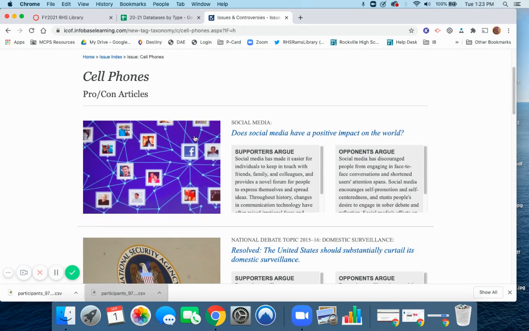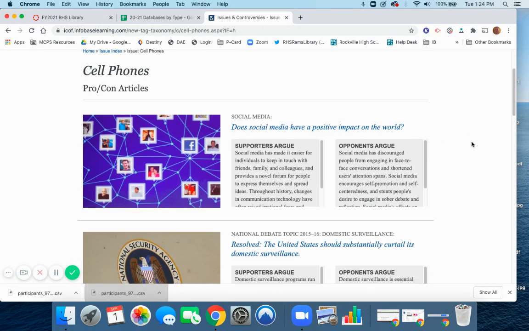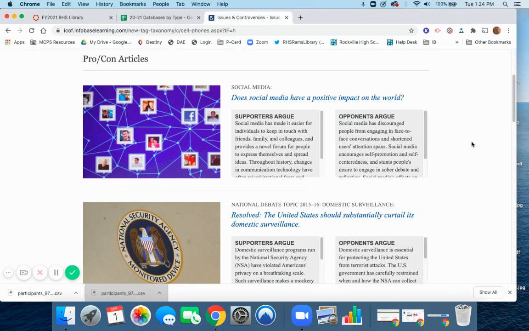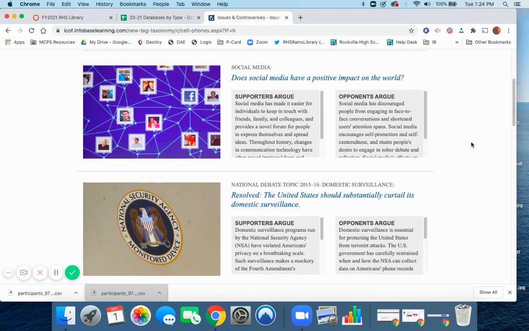Right up here, you have cell phone articles. Each of these is organized by a specific question, and this is why I like that. If you're writing a research paper, good research papers respond to a question. So we take a look at this example here. Does social media have a positive impact on the world? You could write a research paper around that topic.